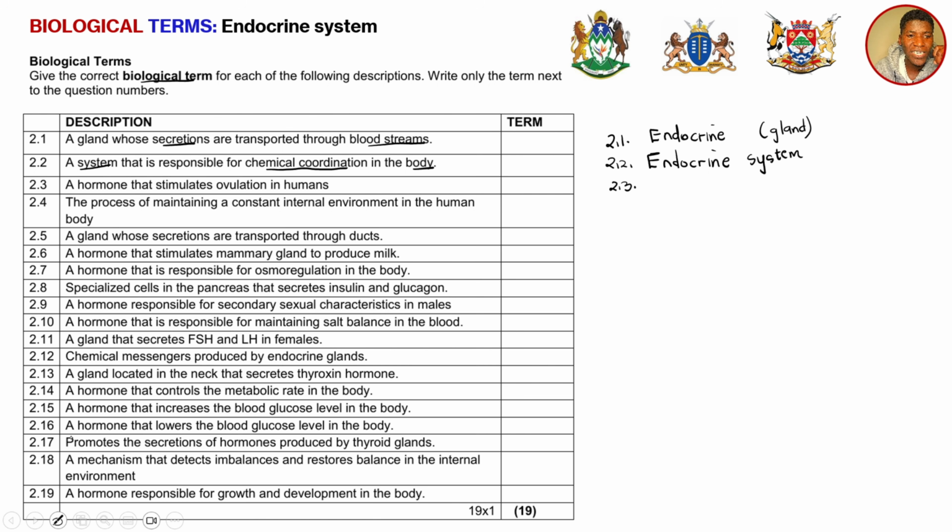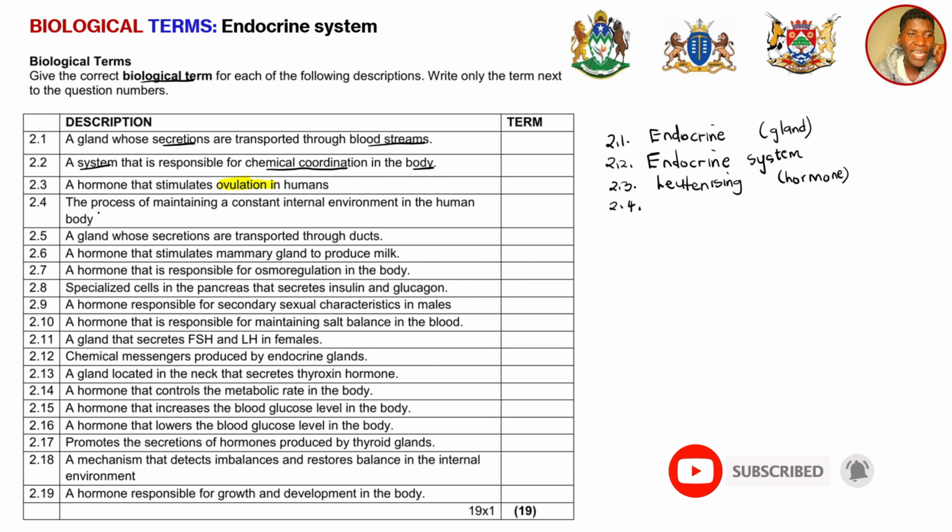And 2.3, a hormone that stimulates ovulation in humans. Remember that ovulation is a process that happens on day 14 in females particularly. That is when an ovum is being released from a mature Graafian follicle. This is stimulated by the luteinizing hormone. Remember, these are biological terms. Do not write LH. This is luteinizing hormone, the hormone that causes the ovum to burst from a Graafian follicle.